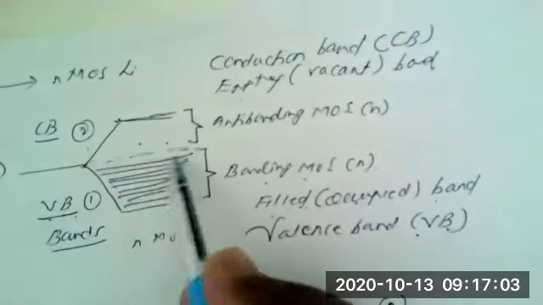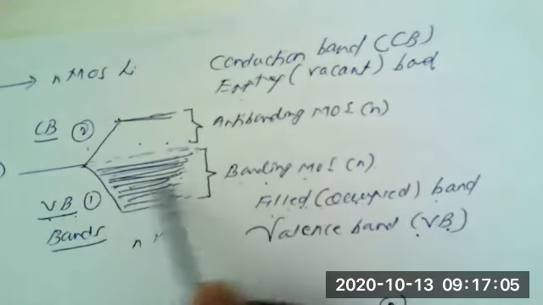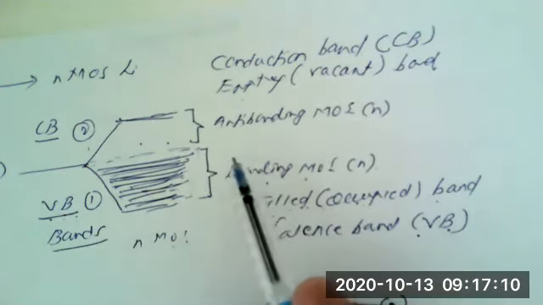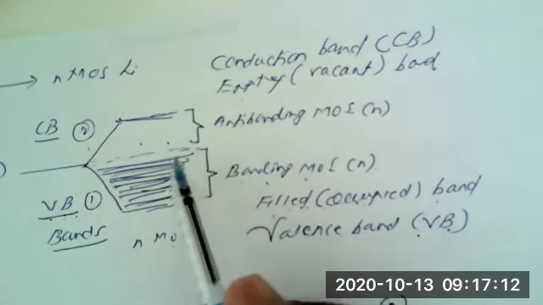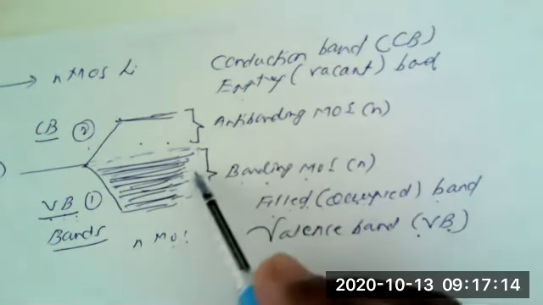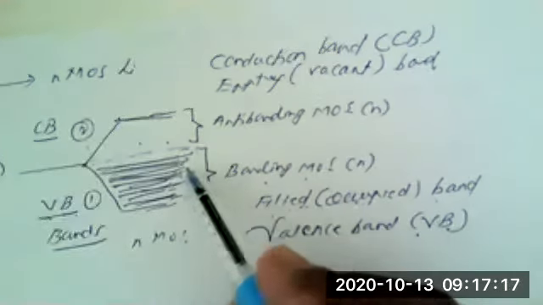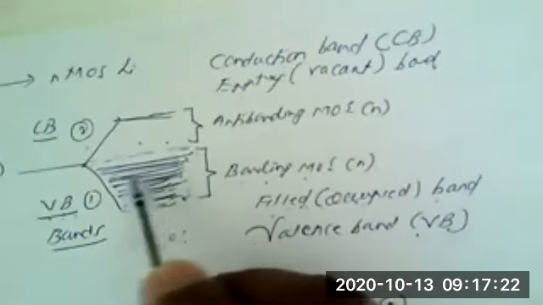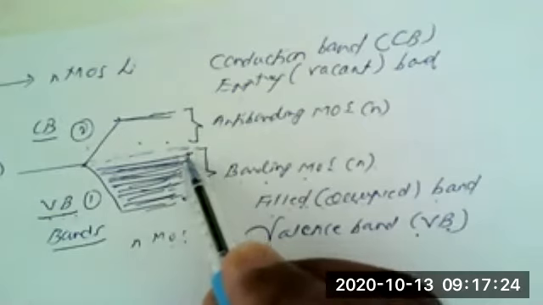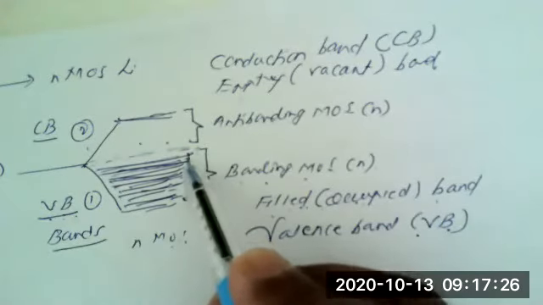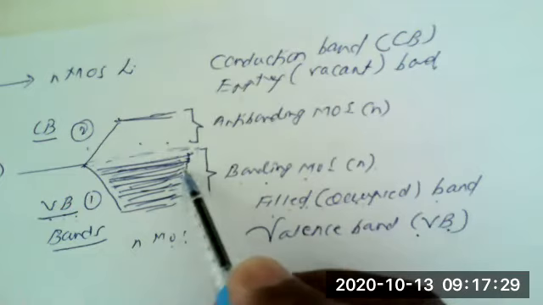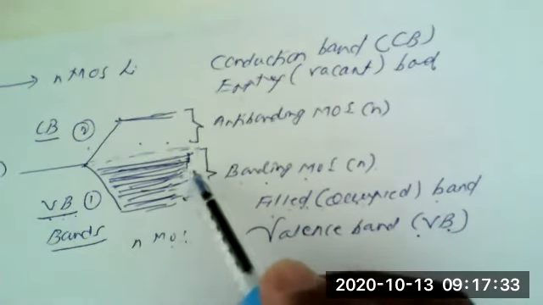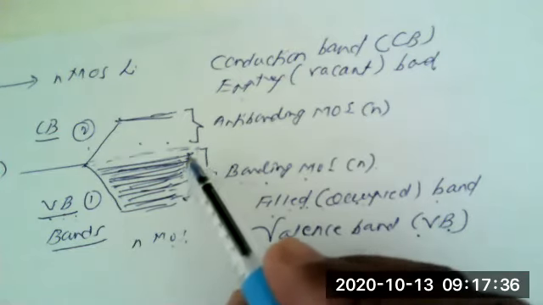These molecular orbitals are very close in energy, because n number of bonding molecular orbitals will be there, and it can be imagined that the difference between the energy levels of these various MOs will be very small. So if we consider two successive molecular orbitals which are very close in energy, there is no energy gap as such, they are very closely spaced.